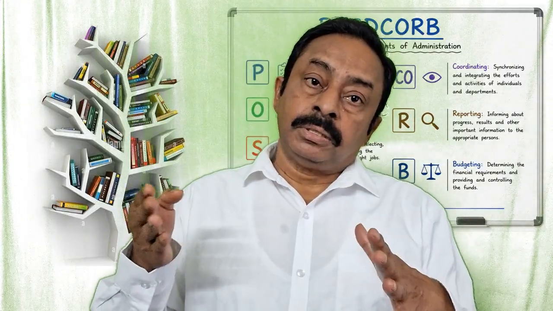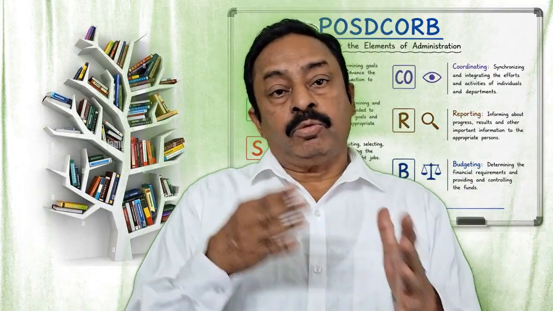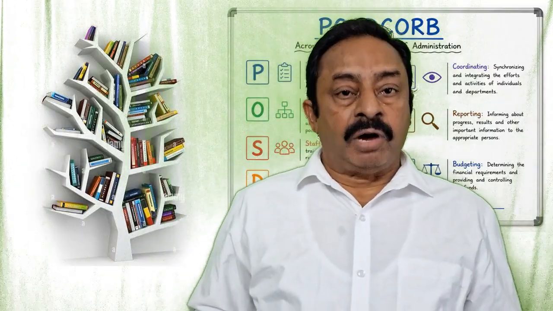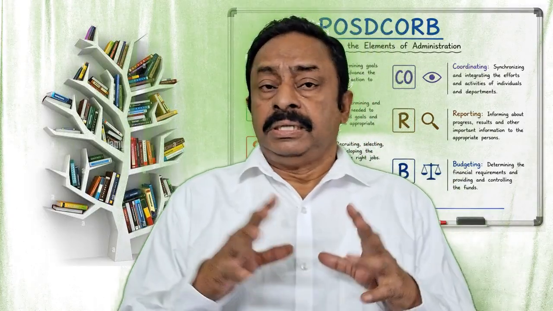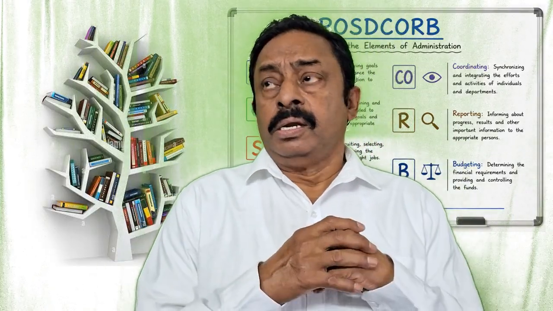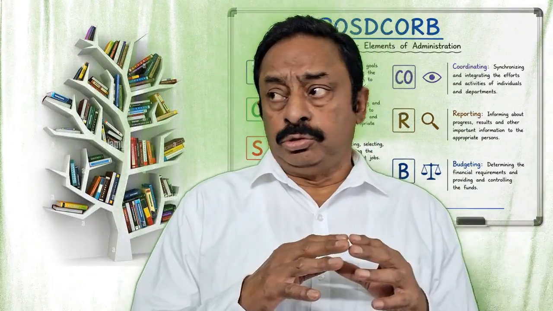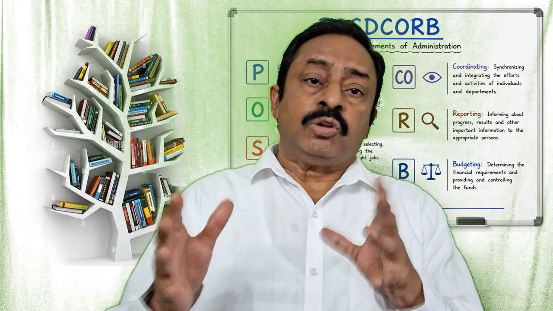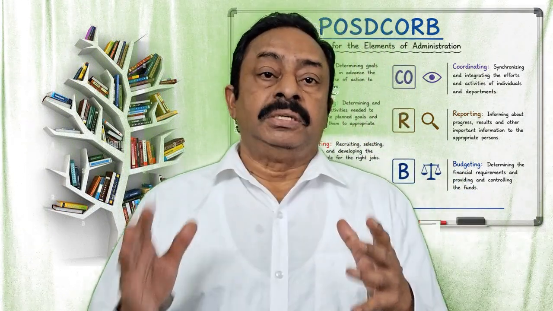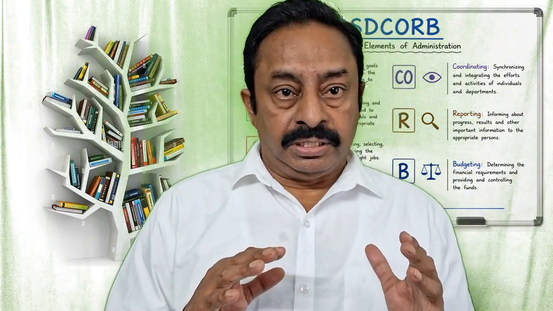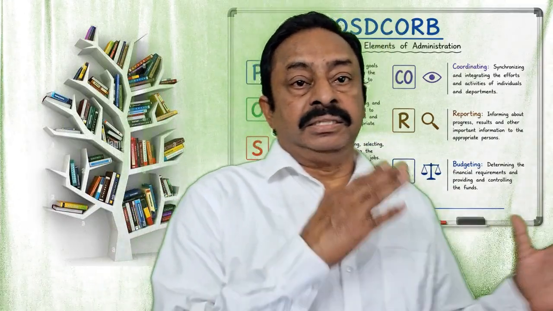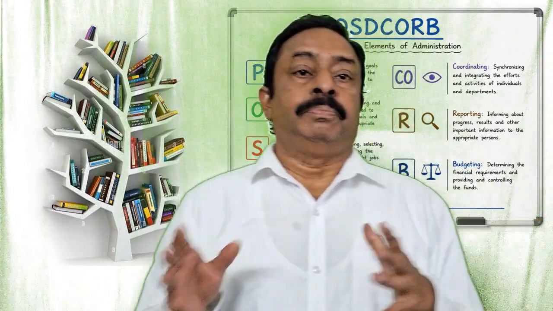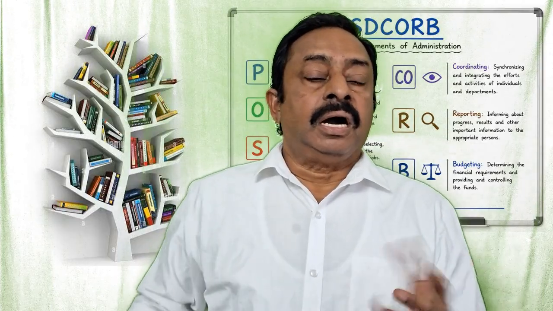We'll use own funds, maybe a bank loan, and for a bank loan, what we need to keep as a mortgage. Okay, the elements are: first budget preparation, second financial approval, third the accounting process, and fourth financial control and audit. Once you spend the money, there is some audit also, because how much you spend, whether proper receipts are there or not, where you spend, whether people are cheating the company or what happens. Okay, these are all very important things of budgeting.